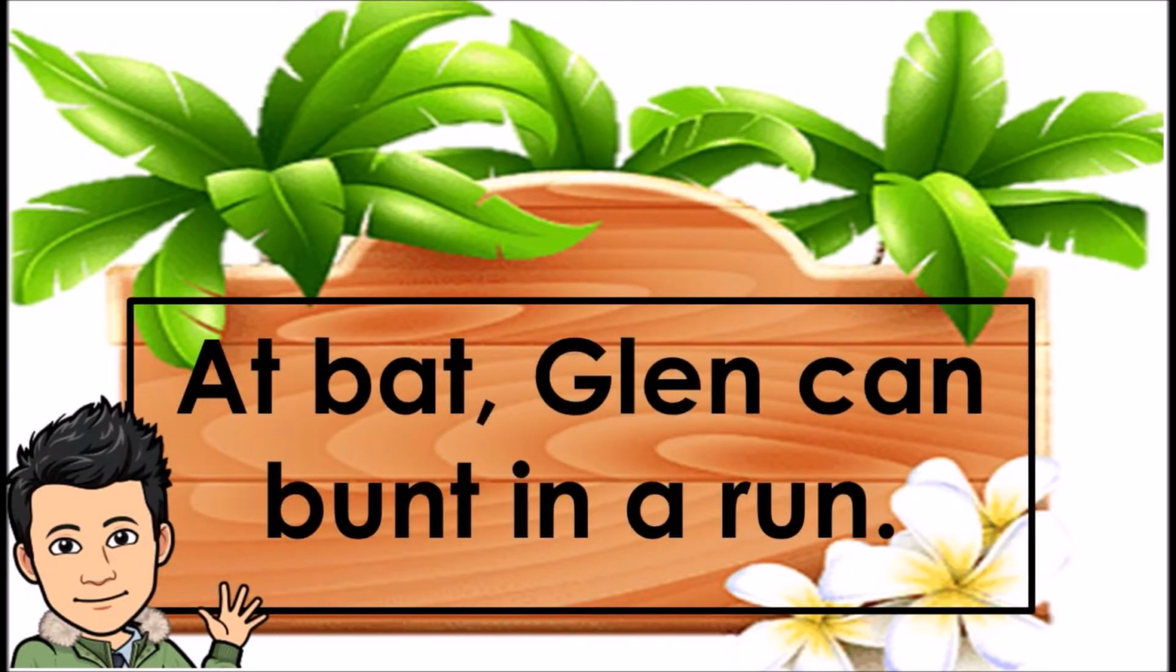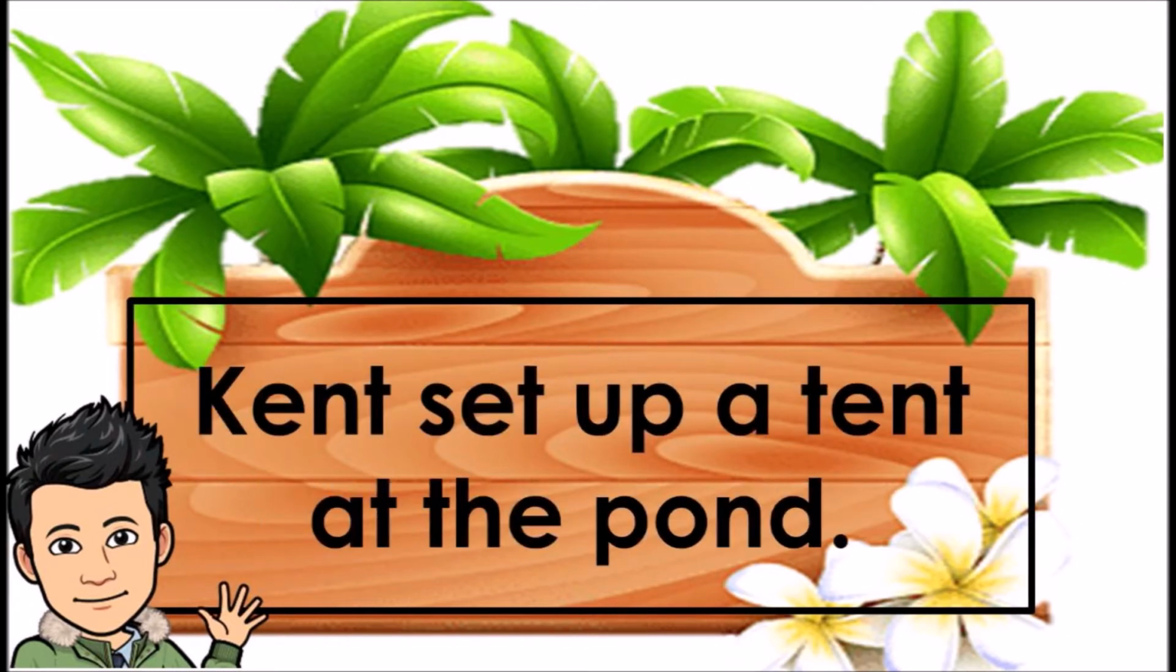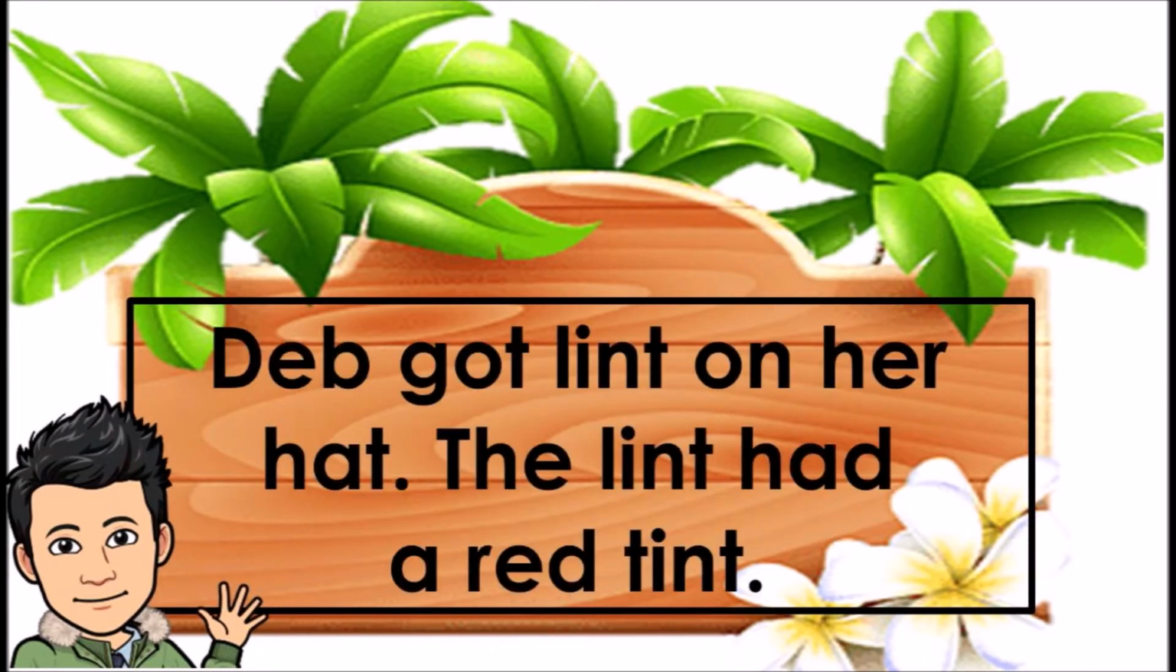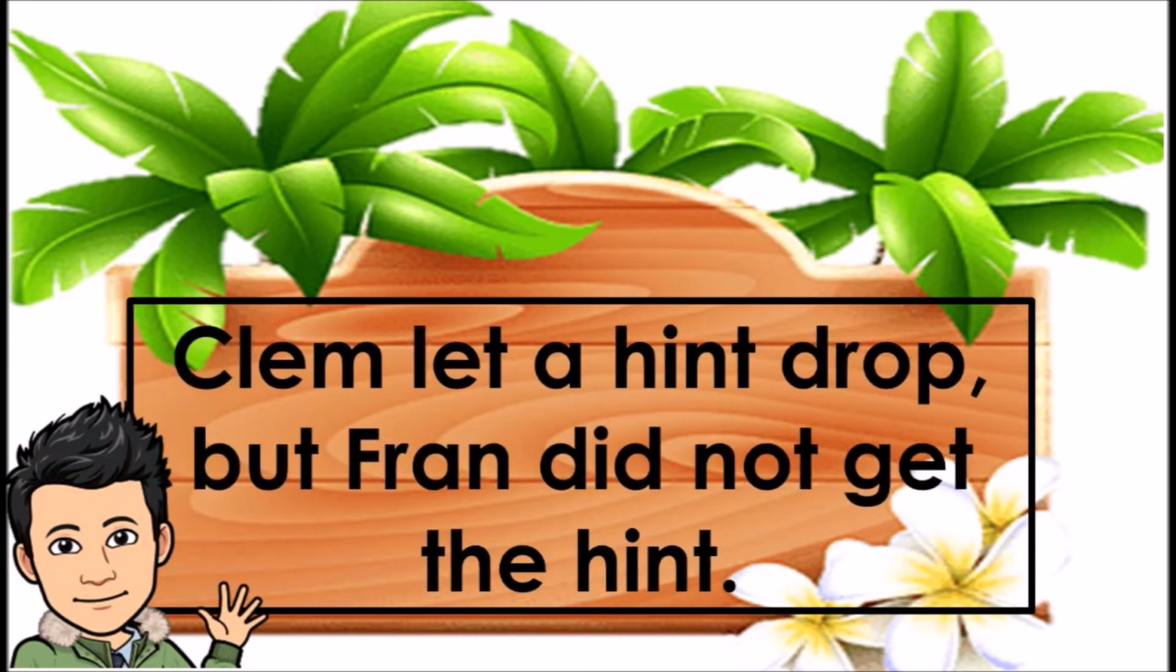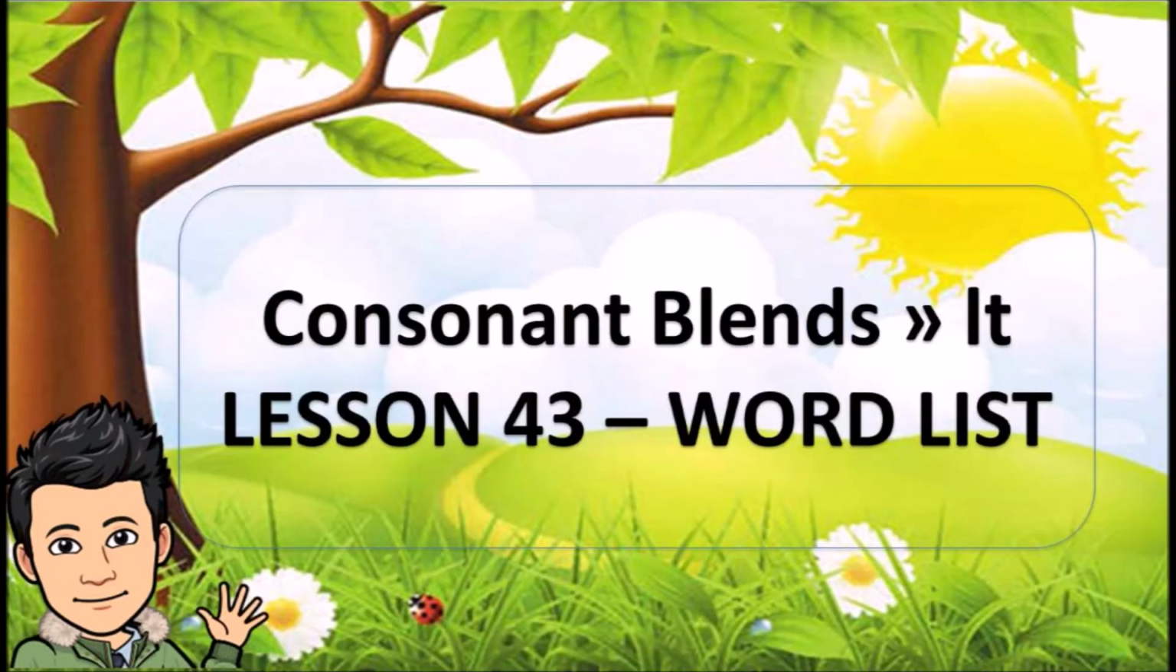At bat, Glenn can bunt in a run. Kent set up a tent at the pond. Deb got lint on her hat. The lint had a red tint. Clem let a hint drop, but Fran did not get the hint.